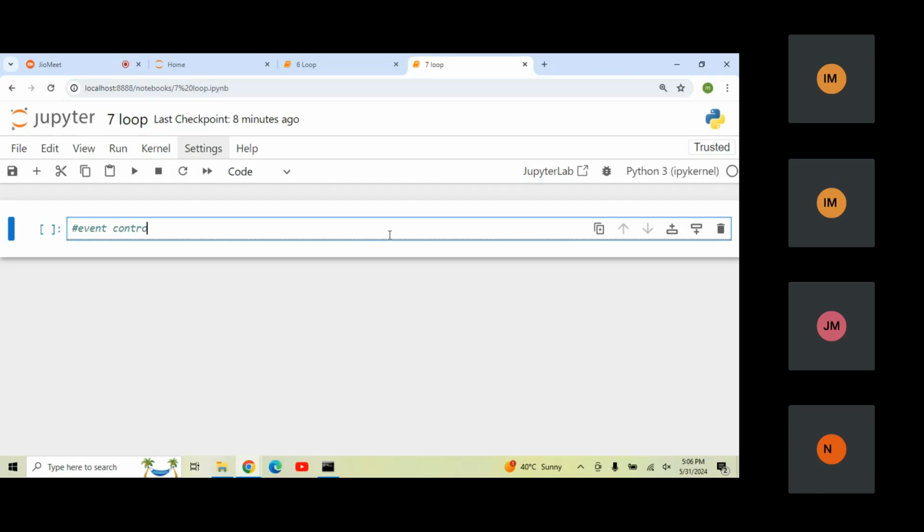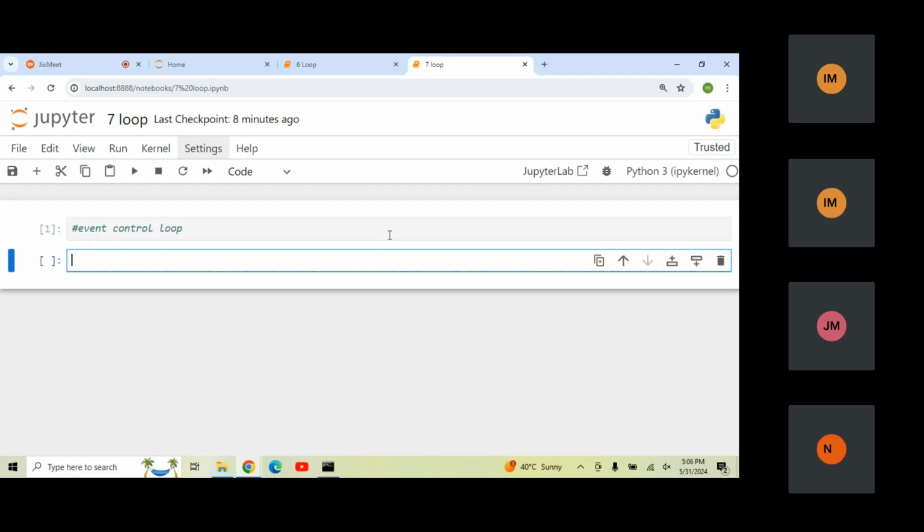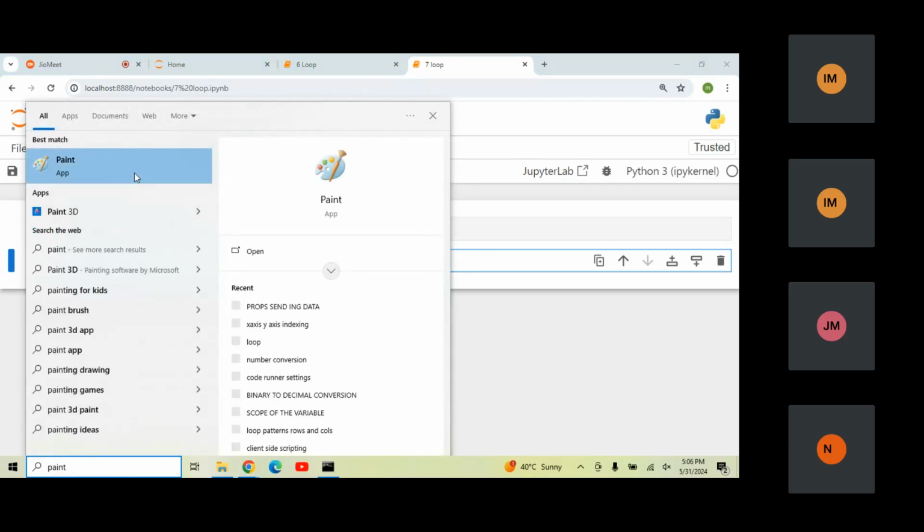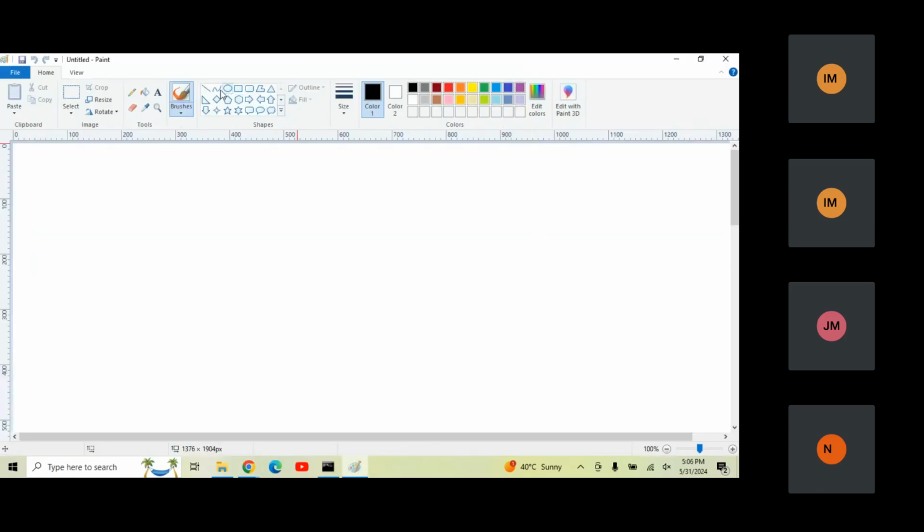In the event control loop, whenever we write any type of loop, this particular loop is going to be terminated on a specific condition. We don't know after how many steps the loop is going to be terminated. We learned one example also, like a game. Let me just try once again to recall.